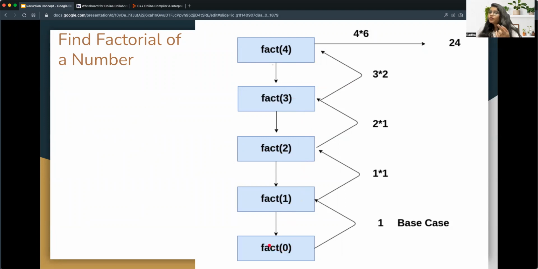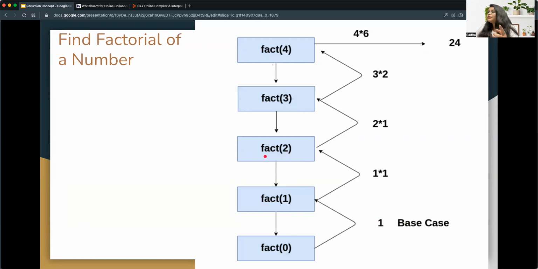We already know the factorial of 0, so it will return 1 here. That is the base condition. It will return 1 to the function that is calling the factorial of 0. So it will return 1 to the factorial of 1. What we are doing here is 1 into factorial of 0, that is 1 into 1. So it will return 1 to the factorial of 2.